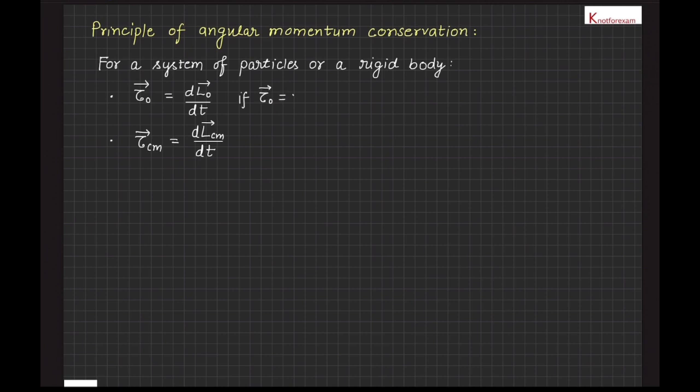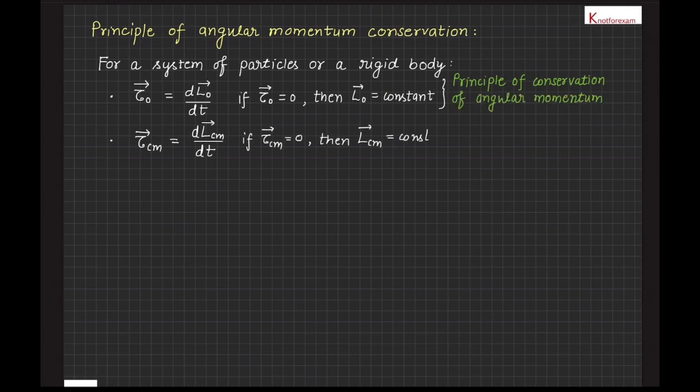Also, we can see that if tau vector is 0, then L O vector will be constant. This is the principle of conservation of angular momentum. Also, if torque about the center of mass is 0, then angular momentum about the center of mass will be constant. That is to say that the principle of conservation of angular momentum is also true with respect to the center of mass.